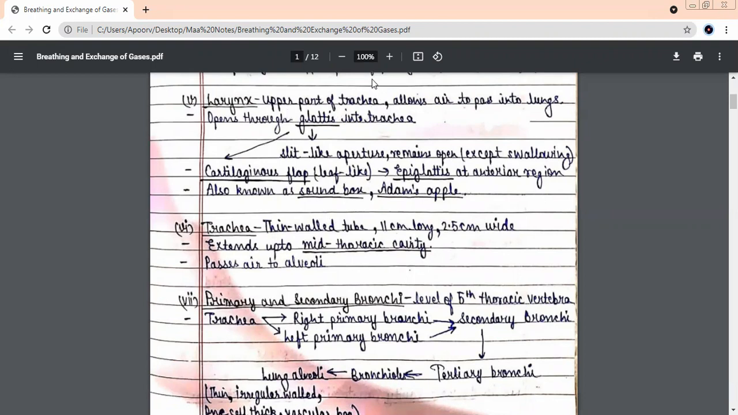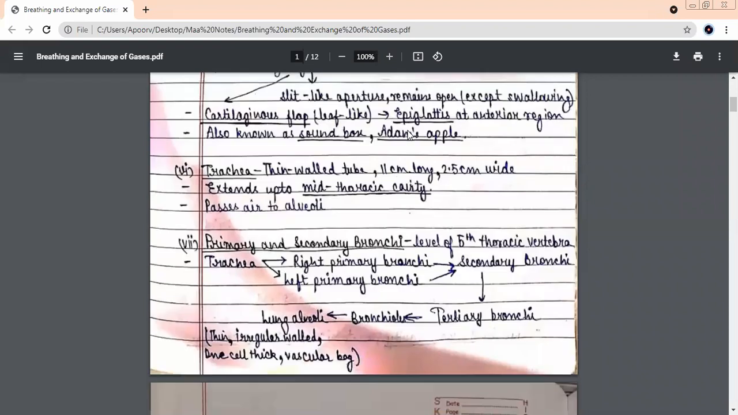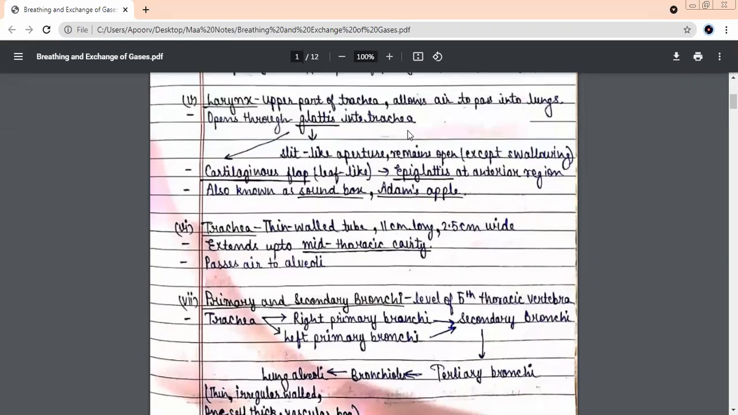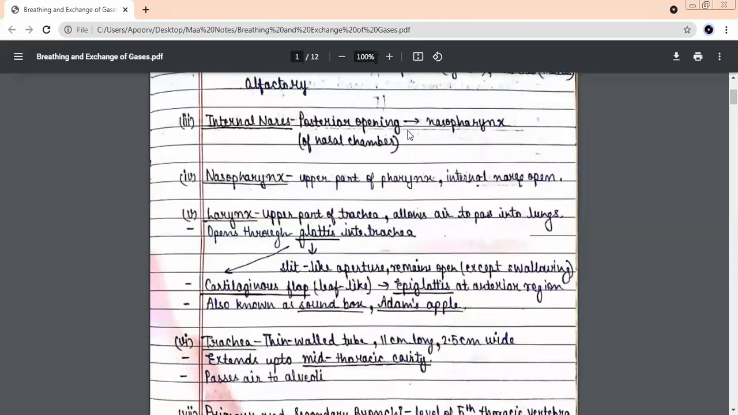The upper part, the larynx, will allow the air to pass through to the lungs. But before going into the lungs, the larynx opens into the trachea through what? Glottis. Yes. This glottis is a slit-like aperture. It remains open all the time, except when you are eating food, when you are swallowing. Glottis, I don't want confusion here.